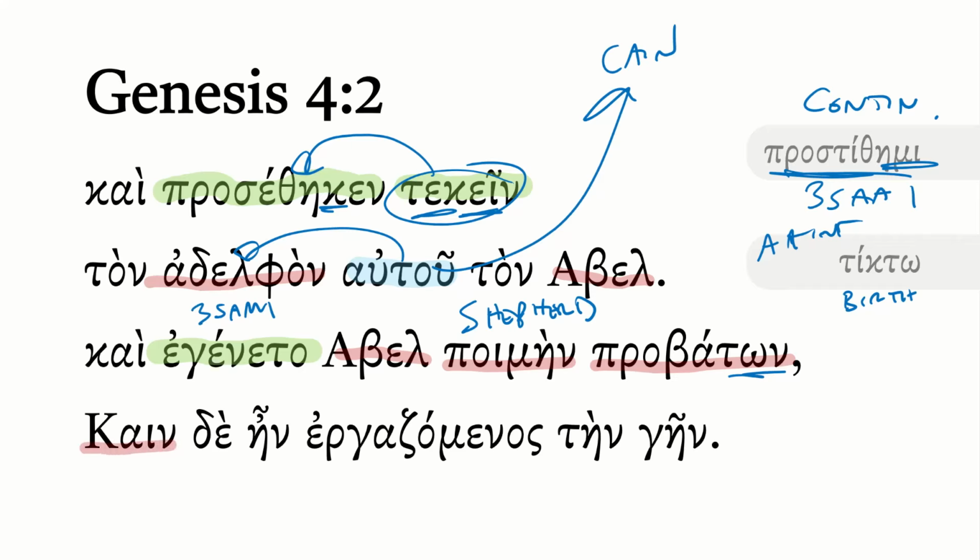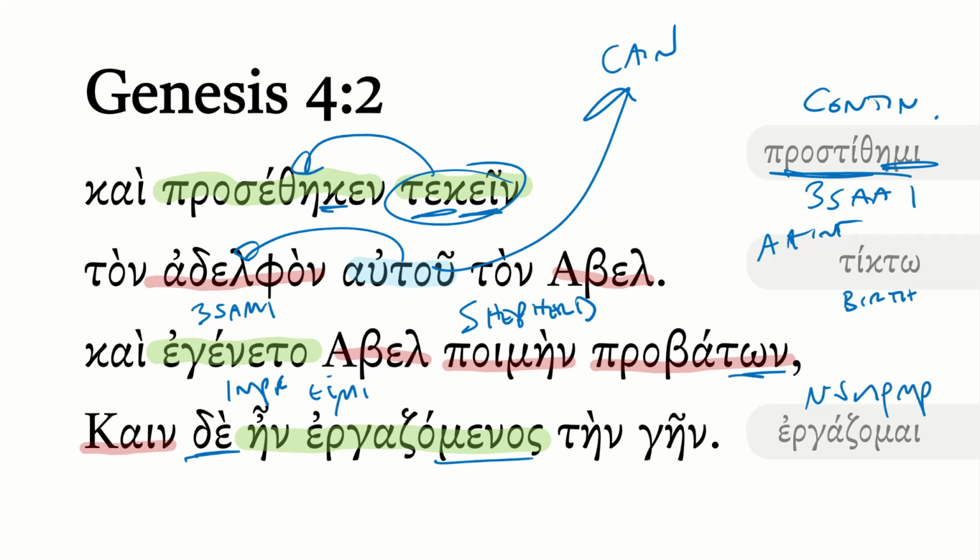And then what about Cain? So Kain de, notice the contrast, ein ergazomenos. So ein here is, of course, the imperfect of eimi, if you recall, third singular, so was. Then what about ergazomenos? This is from ergazomai, and you can see with the omenos ending, this is a nominative singular masculine, present middle participle.